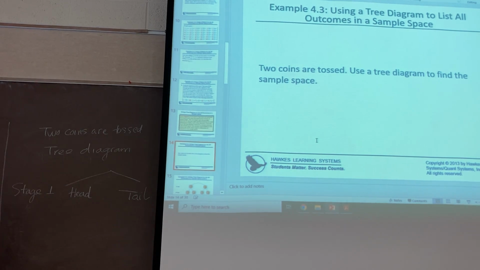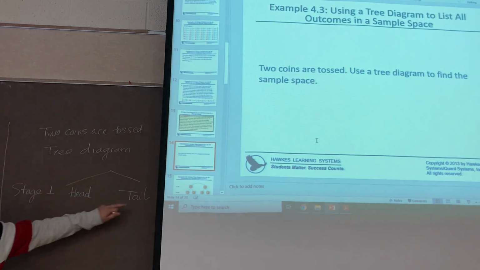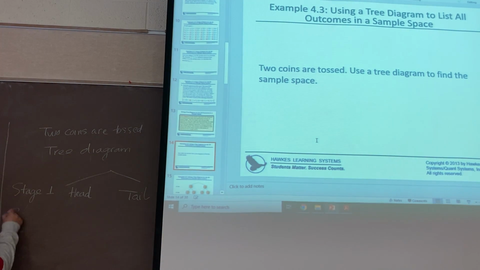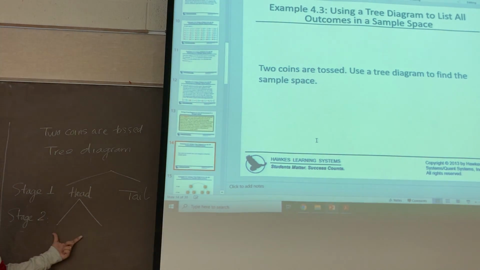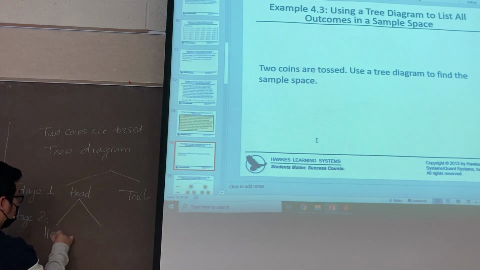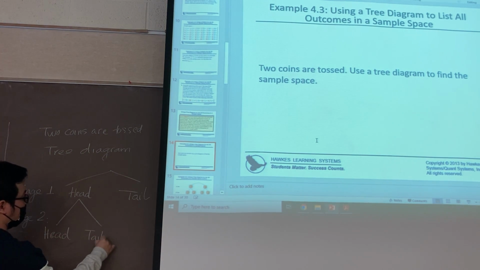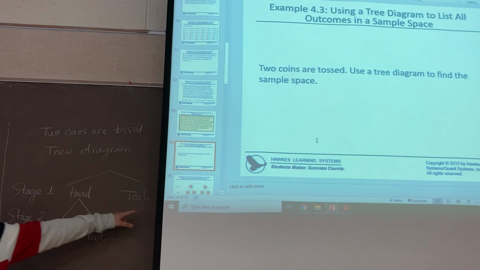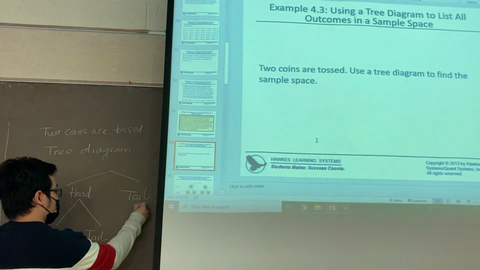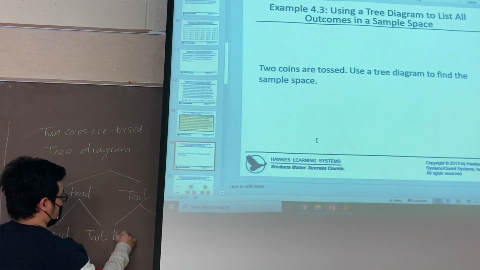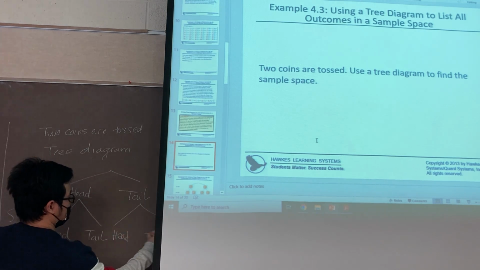When you toss a coin, you have a result head or you have a result tail. And stage 2. When you toss the second one, you will also receive 2 cases: is it a head or is it a tail?